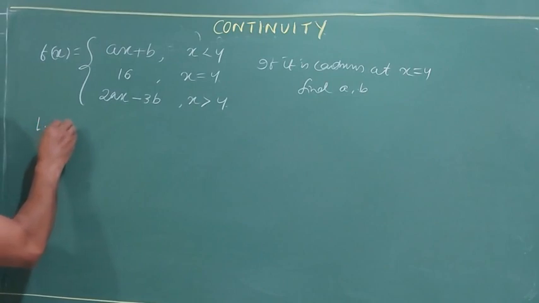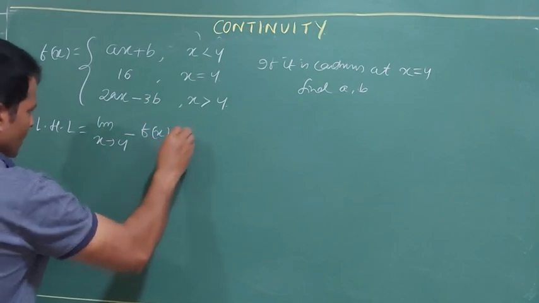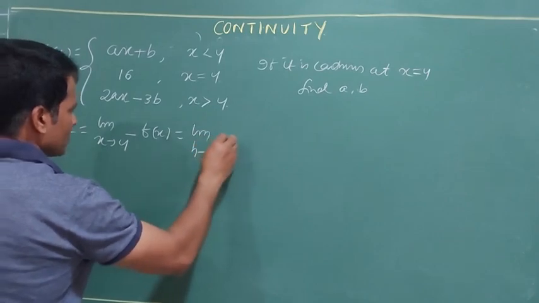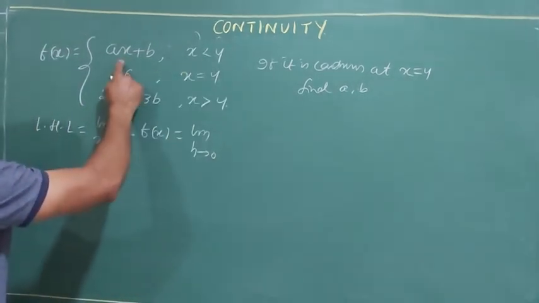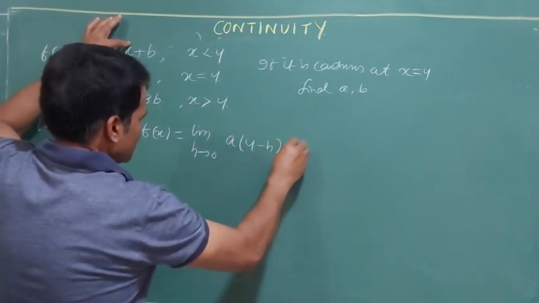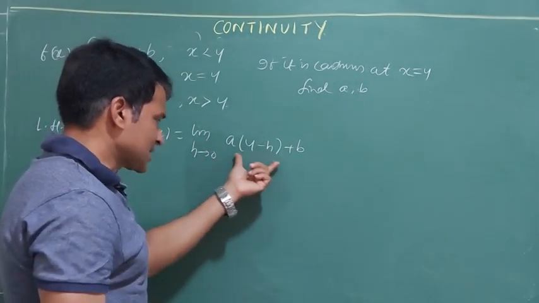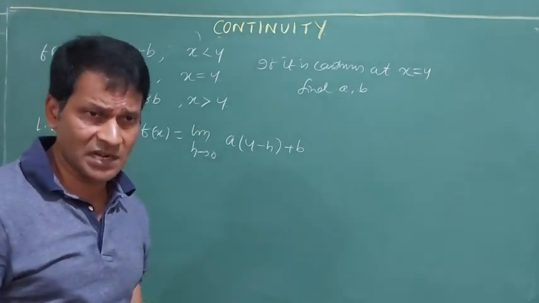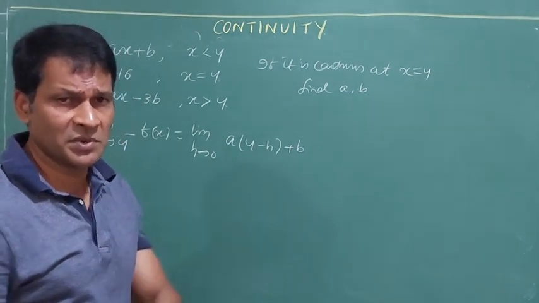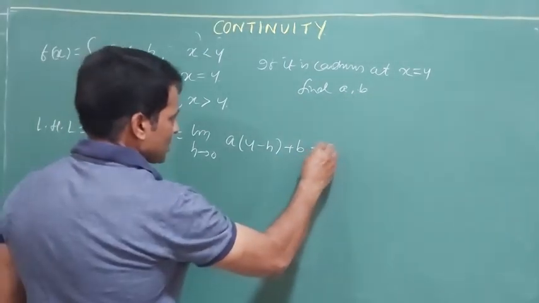I will go for the LHL. Limit x tends to 4 minus f(x). First step is to write down like this. Then next entry is limit h tends to 0. Wherever x is there, because I go for 4 minus, instead of x I will replace 4 minus h: a into (4 minus h) plus b. Remember, if in the expression the denominator is not having h and it is a polynomial, directly replace h equals 0. So I am replacing h tends to 0. That gives me 4a plus b.